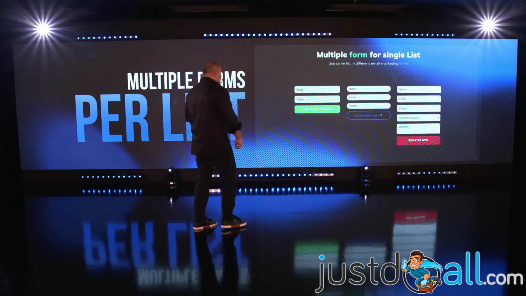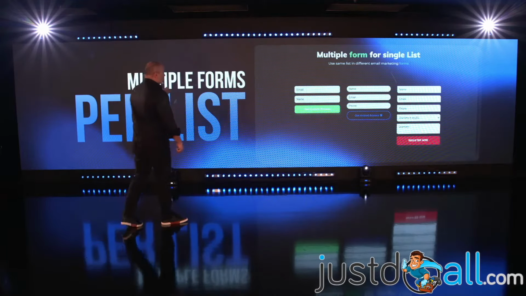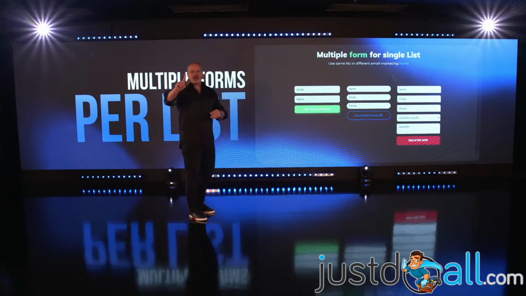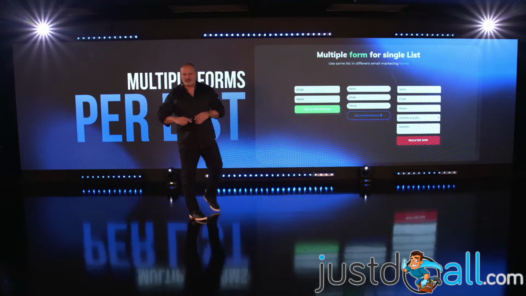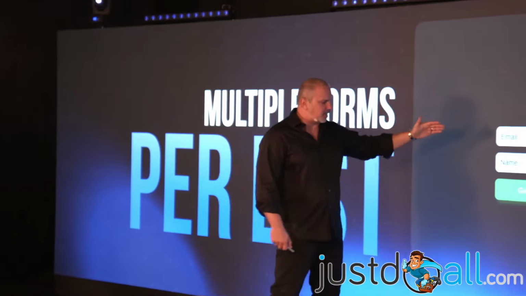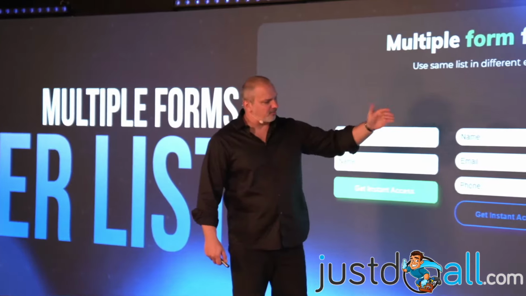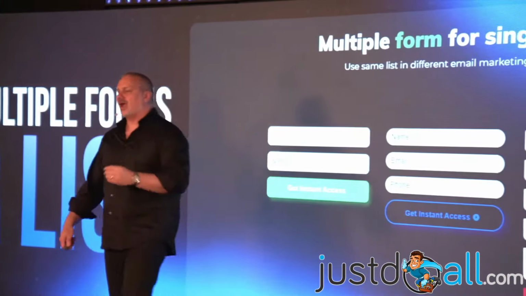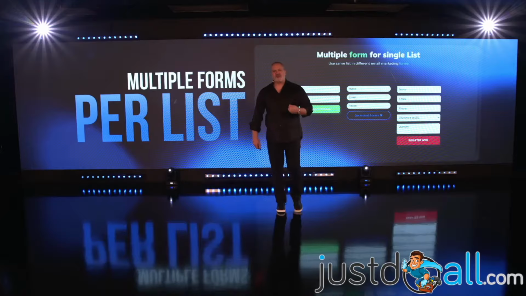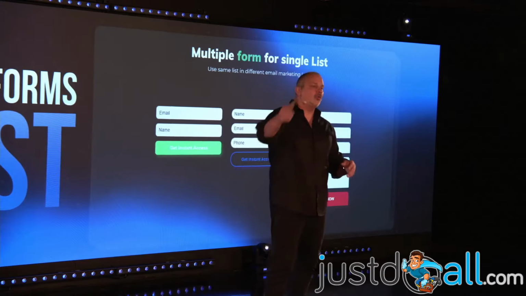Now, another thing that's very super important is multiple forms per list. So you have one list, let's say a list for losing weight, the funnel for losing weight. You can have one form with email, name. You can have another one with email, name, and phone, or email, name, phone, and address if you want. So you can have different forms, you can have different thank you pages, you can have a whole independent forms on the same list. And this is super cool because you don't have to guess anymore.